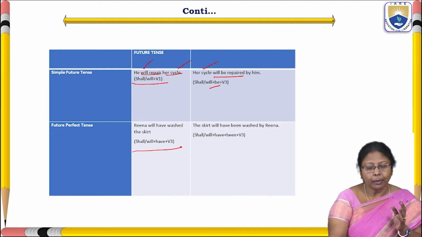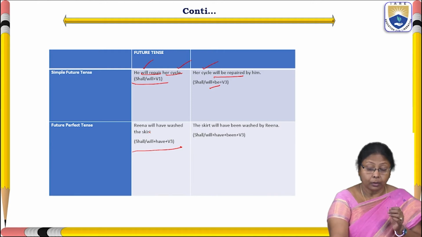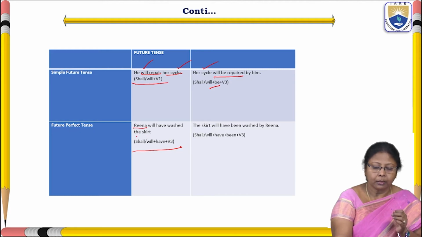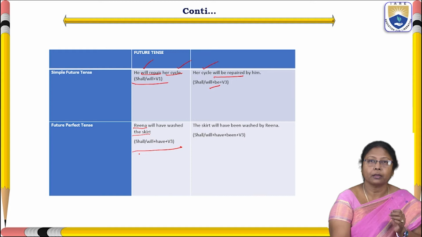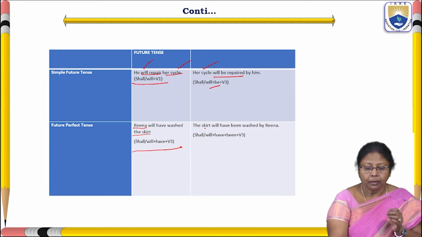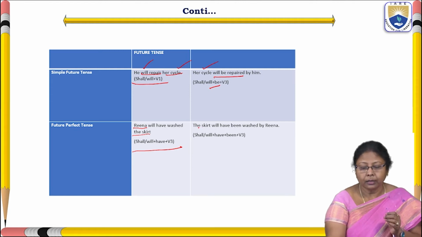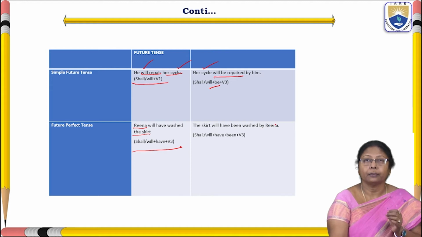The example I have given here: Reena will have washed the skirt. Reena is the subject and skirt is the object. The object will take the place of the subject while converting into passive voice. See here, the skirt will have been washed by Reena.